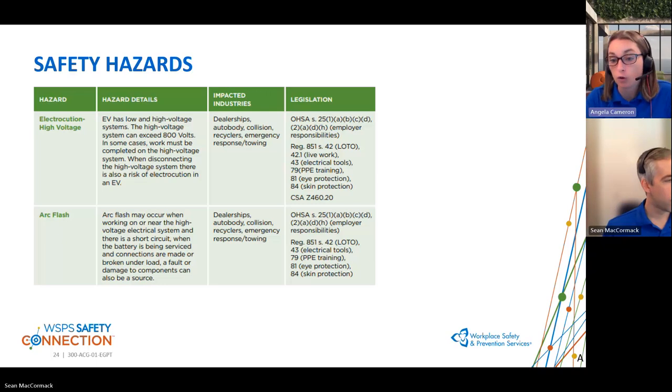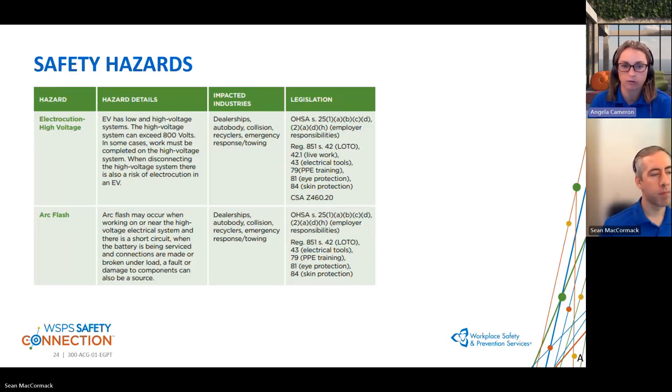That is a new hazard that's quite significant. Workplaces such as auto body dealerships, collision centers, recyclers, emergency response and towing would be exposed to it, and may not have had familiarity or exposure to that hazard. So we will talk a little bit more about that.